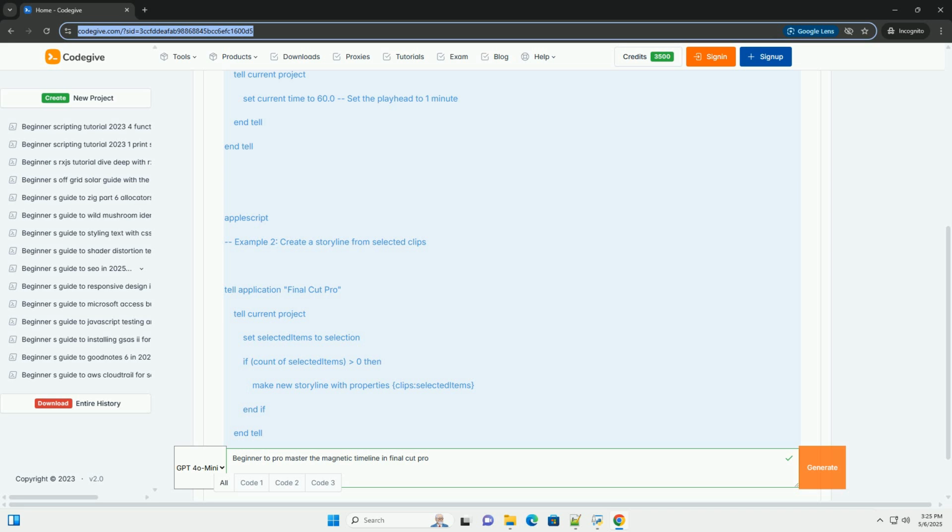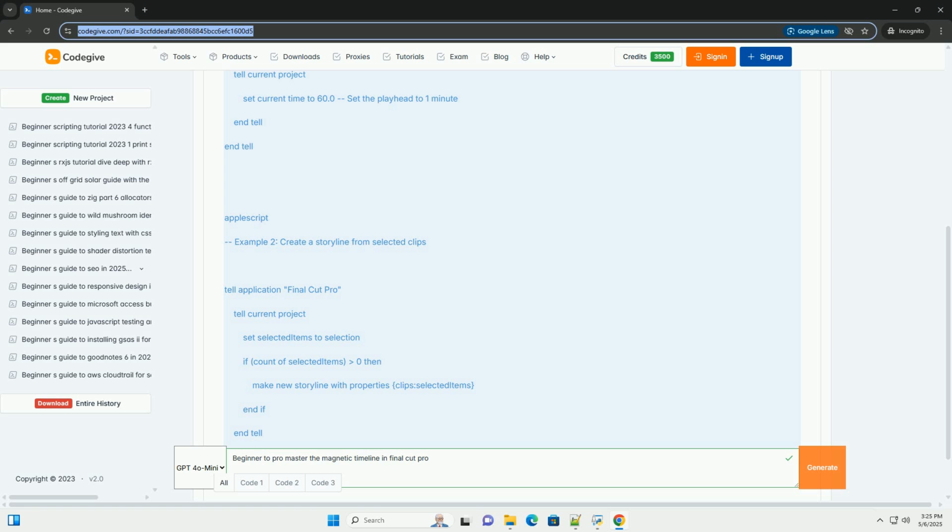10. Proxies. If your computer struggles with high-resolution footage, generate proxy media. Select your footage in the browser, right-click, and choose Transcode Media and select Create Proxy Media. Final Cut will create lower-resolution versions for editing, and switch back to the full-resolution originals for exporting.